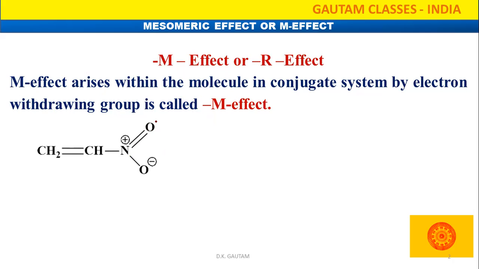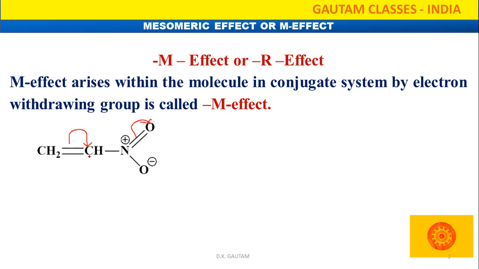Look, take the nitro group here. The nitro group has the tendency to withdraw electron density. The oxygen atom has higher electronegativity than nitrogen, so it has a tendency to withdraw electron density. If it is withdrawing the electron density, it will move to that side. So further electron density will move on here. What will happen?